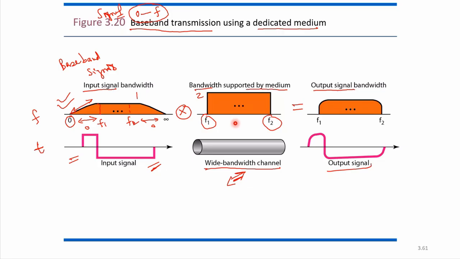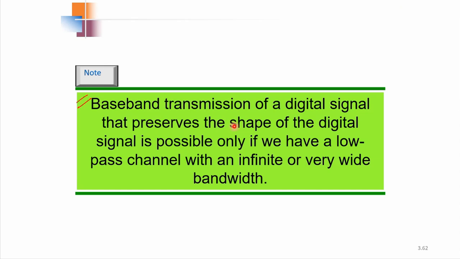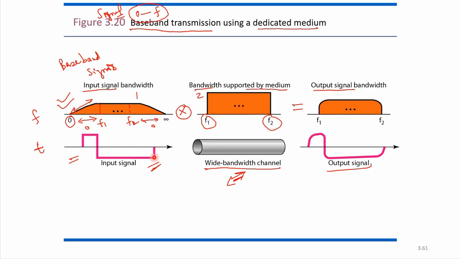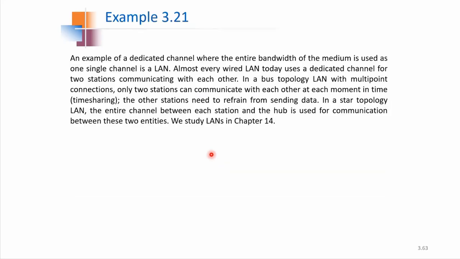It is not infinite. If we have a low pass channel with infinite or very wide bandwidth, then only we will be able to preserve the shape of the input signal that we are transmitting. The shape will be preserved if the channel bandwidth is very high, a wideband channel, or infinite. But practically it is not possible, so there will be some distortion.